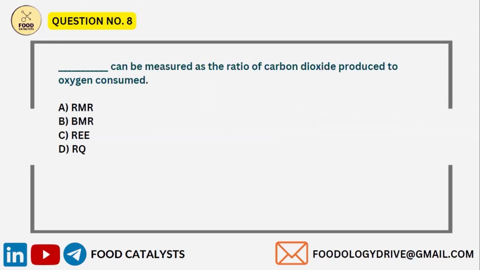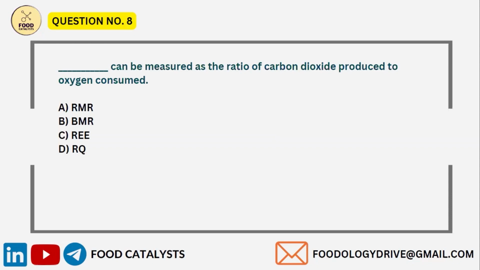Next question is, dash can be measured as the ratio of carbon dioxide produced to oxygen consumed. So the options given are RMR, BMR, REE, and RQ. So RMR is resting metabolic rate, and BMR is basal metabolic rate, and REE is resting energy expenditure. So let's decipher these codes.